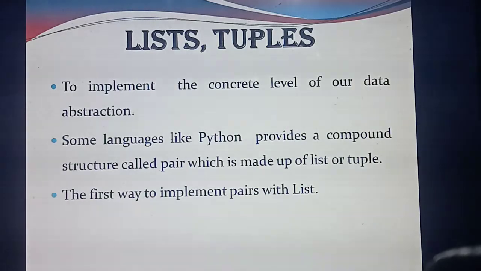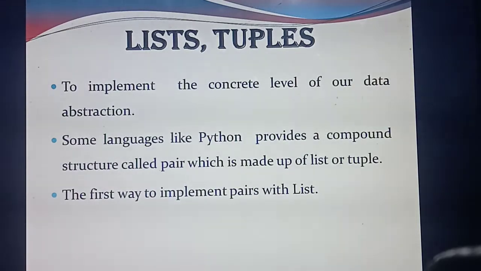Pair. To implement the data abstraction concept, this Python language provides a new compound structure called a pair. If you need to implement a pair, that pair is made up of 2 things: list or tuple. Understood? In Python, to implement the data abstraction concept, you need to use an important structure called a pair. To implement a pair in the programming language, you should use 2 concepts. What are they? List or tuple. That last line is an important 1-mark question.